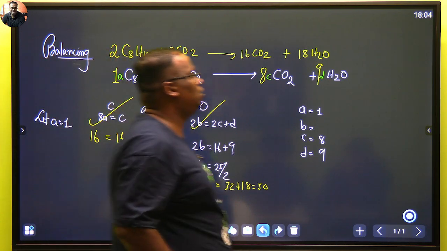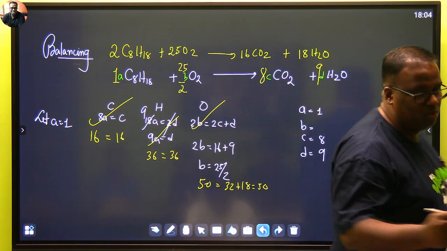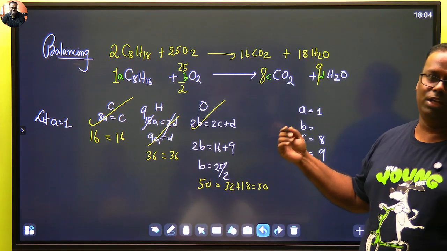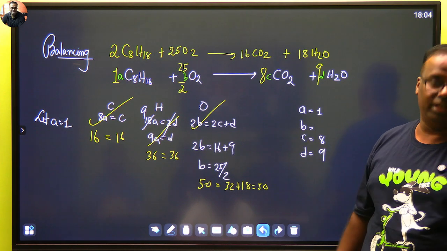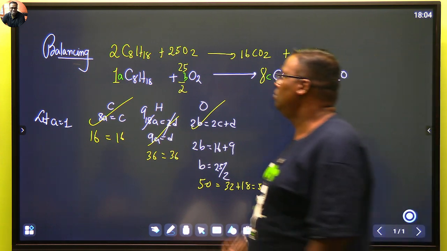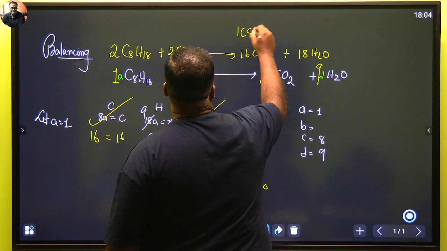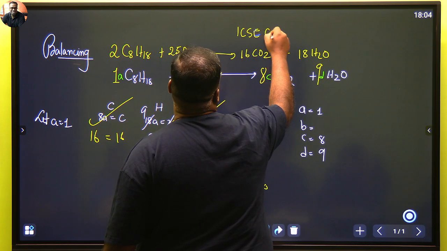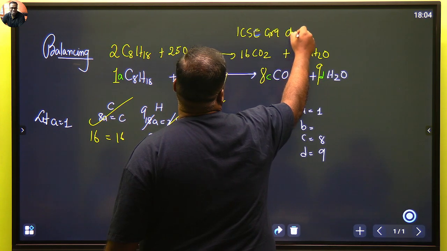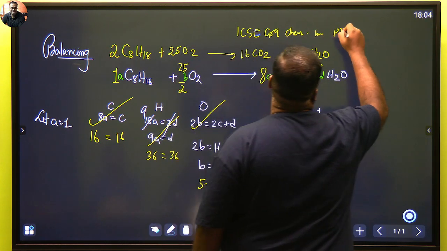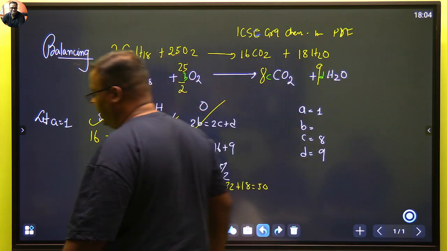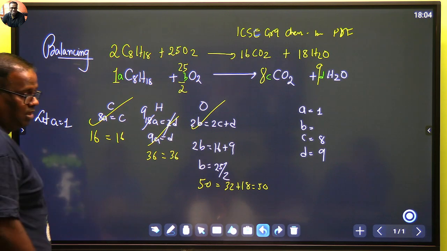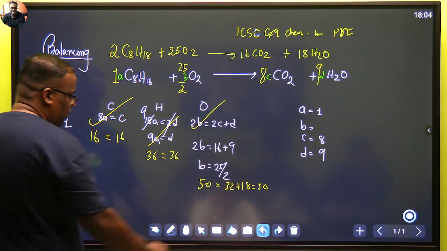If you want to balance equation, straight away go to Google and type ICSE grade 9 balance chemical equation worksheet PDF grade 9. उसको करते रहना जितना ज्यादा. You will get much more tougher equations. ये easy नहीं होता है. ठीक है? Done. Fine. चलो.